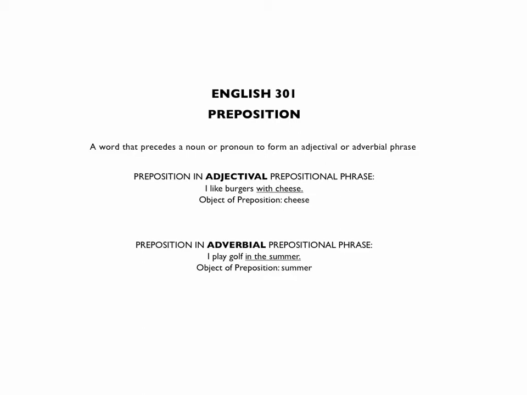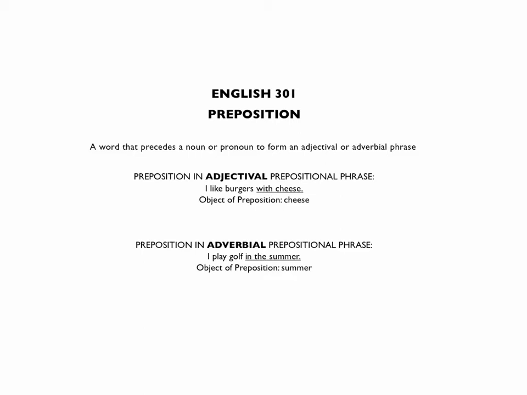So if we look to the first example on the page, we have a preposition in an adjectival prepositional phrase. I like burgers with cheese. With cheese includes two words.